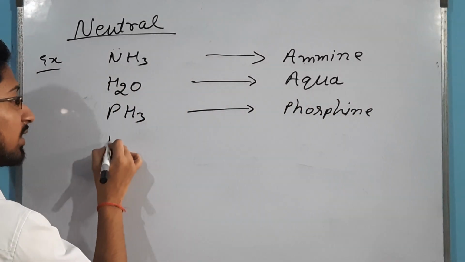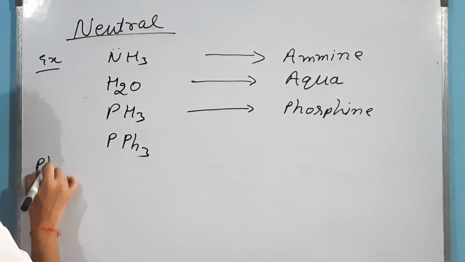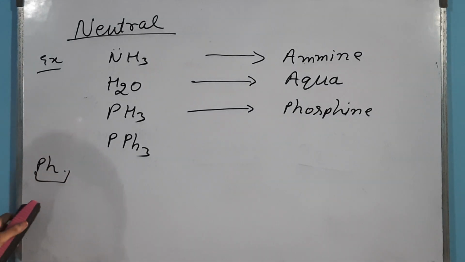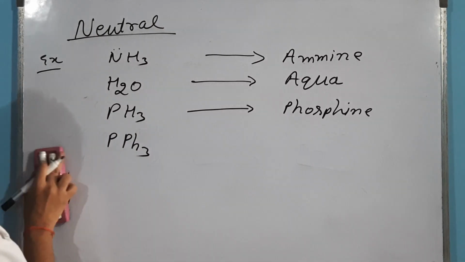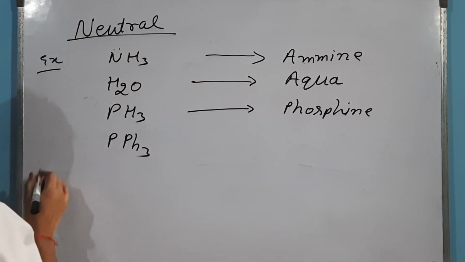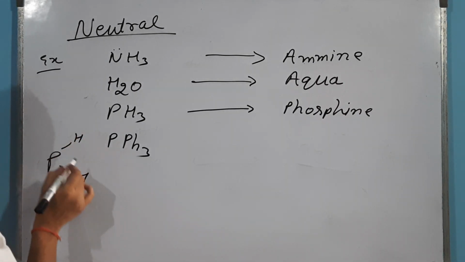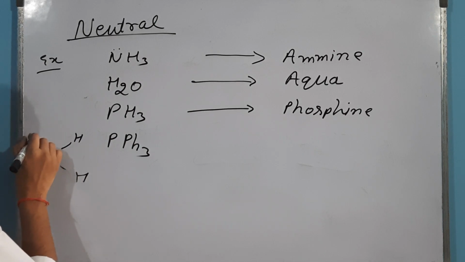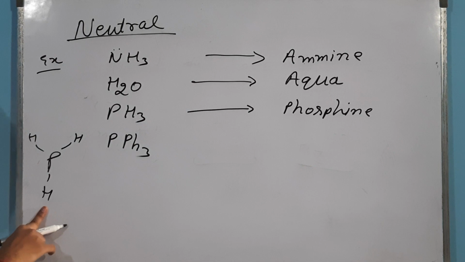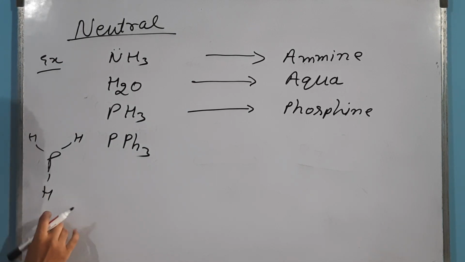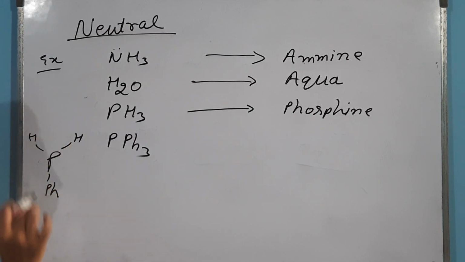Then another compound. Now Ph, in organic chemistry you have seen Ph is phenyl, our normal benzene ring. Now in phosphine there are 3 hydrogens. If you replace one hydrogen with phenyl, then it will be phenyl phosphine.